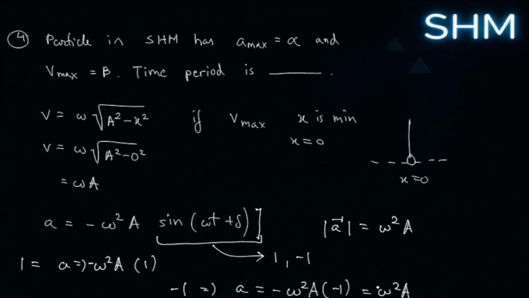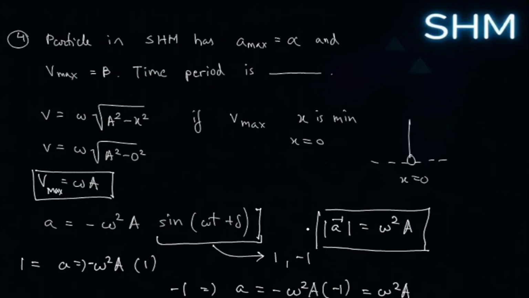In both cases, the magnitude of the acceleration is the same, because plus minus here indicate directions merely, right? So now you know the formula for acceleration, V max is this, A max is this. Let us move on right now.